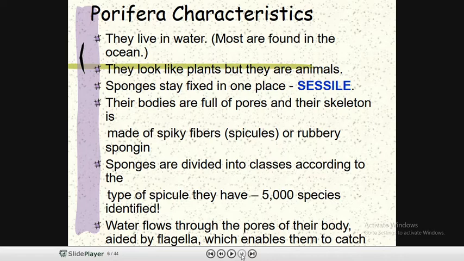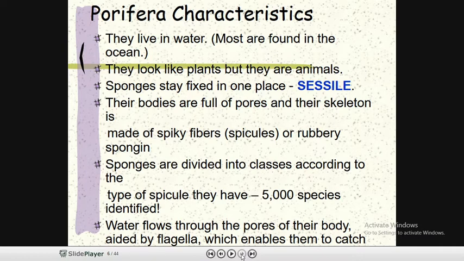They look like a plant but they are animals. Sponges stay fixed in one place, and that is called sessile. They don't move, they don't have the property of locomotion, so they are called sessile animals.